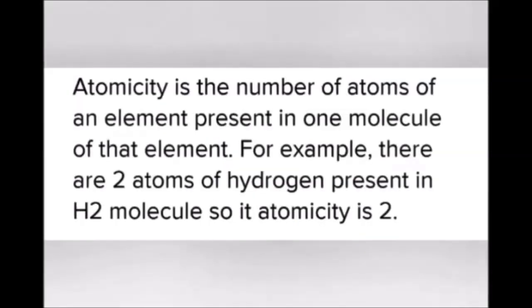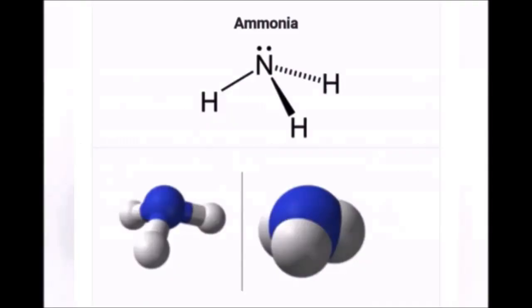Next, atomicity. What is atomicity? Atomicity is nothing but the number of atoms present in a molecule. For example, the hydrogen molecule H2. Here there are 2 atoms of hydrogen. So its atomicity is 2. Therefore, the number of atoms present in a molecule is called atomicity.